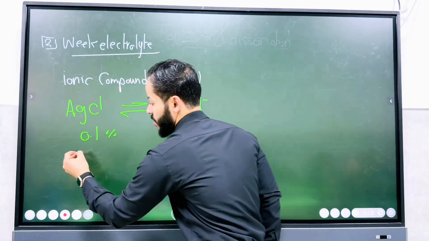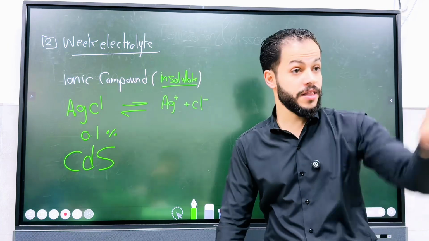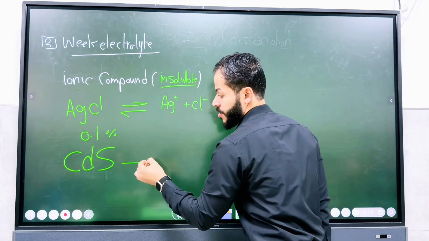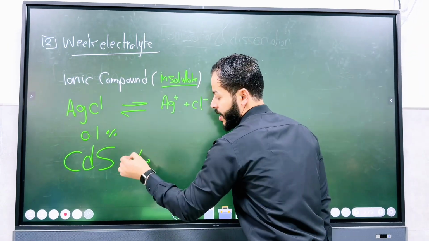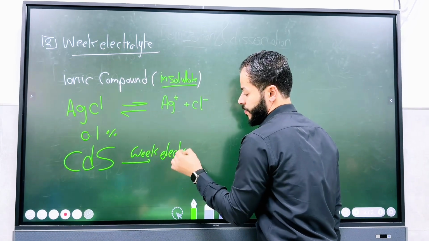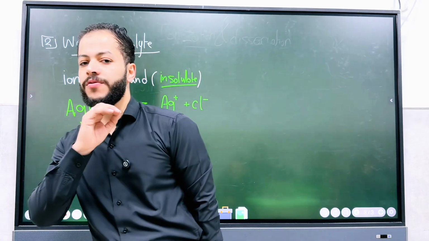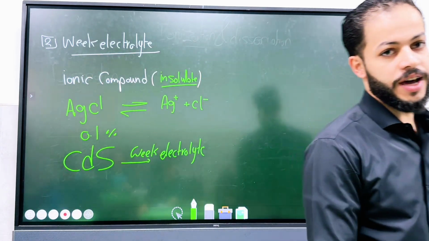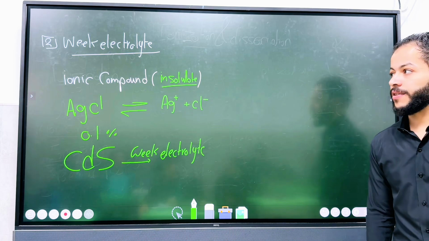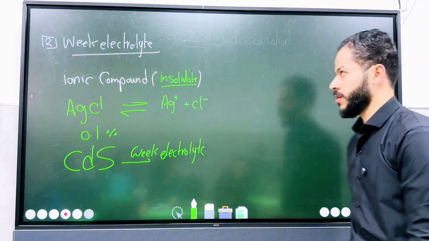What about cadmium sulfide? Cadmium sulfide, insoluble. Perfect. So this is considered as what? Weak electrolyte, because they do not form ions, or only very little ion forms. Okay, so first, ionic compounds that are insoluble or have low solubility.